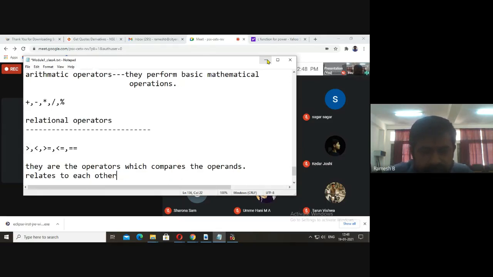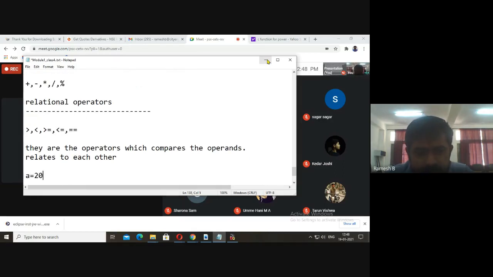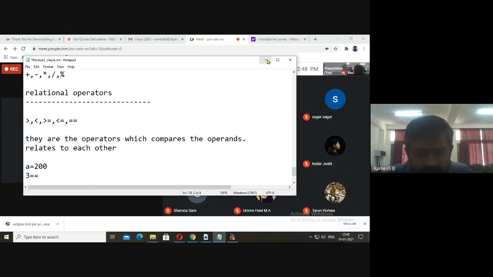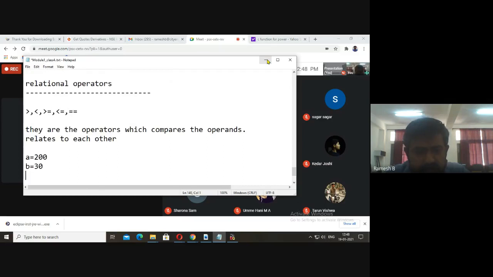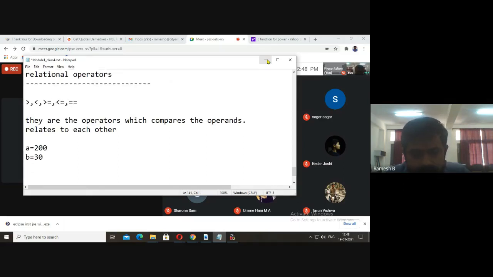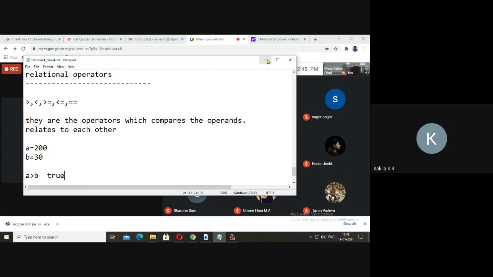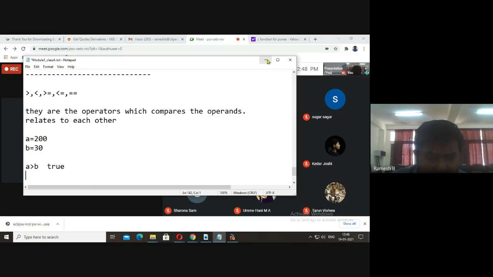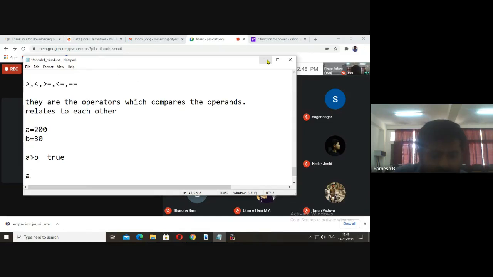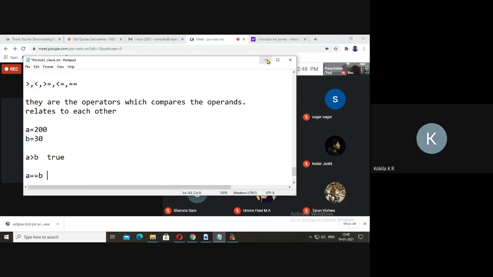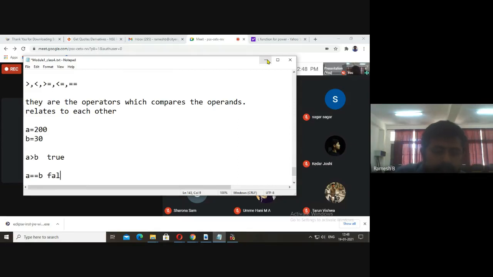okay. If you take the example, I'll take A is equal to 200, B is equal to 30. Now we may compare like this: A is greater than B. Now you tell me whether it's true or false. True. It's true. Similarly, A is equal to B. Whether it's true or false. False. It's false.